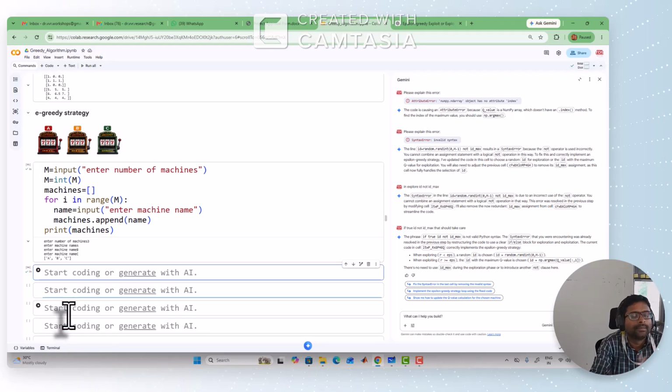Once ready, if you want to implement epsilon greedy, we require some knowledge base, some previous returns, at least one return for every mission. How much return was given by mission A till now, how much by mission B, and how much by mission C. But we don't have the data.